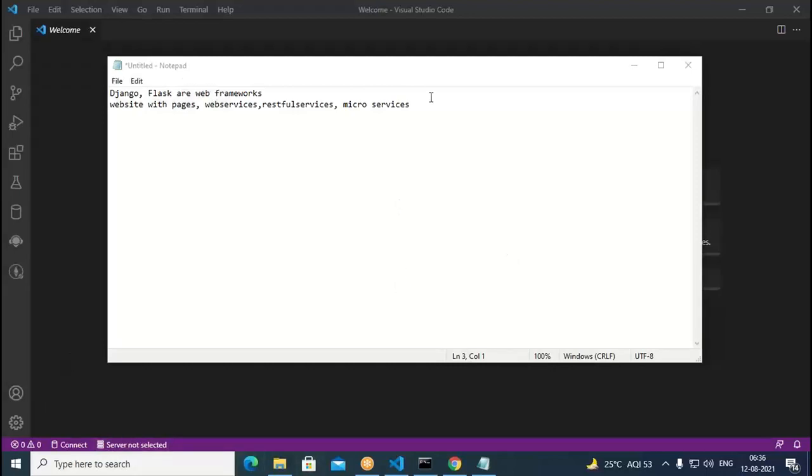So when we talk about, say, web applications, that includes websites, web services, RESTful services, microservices. Okay, so a website is nothing but a set of pages and server-side code you have. Web pages give us the user interface in the form of HTML pages. With that, we interact with the server side.